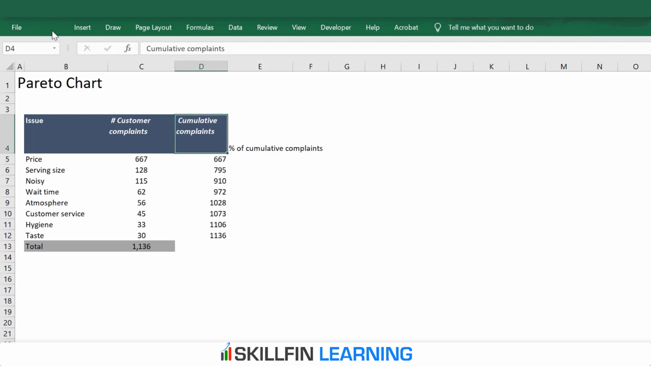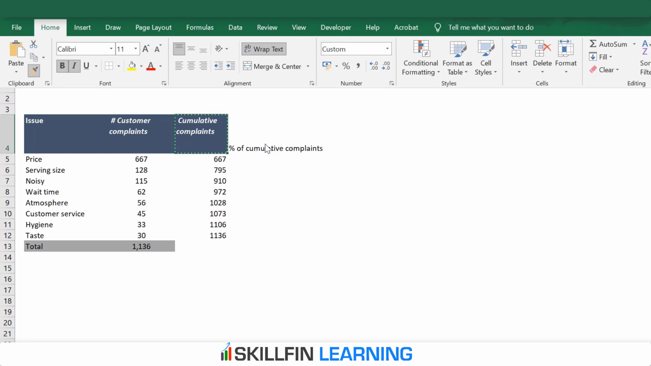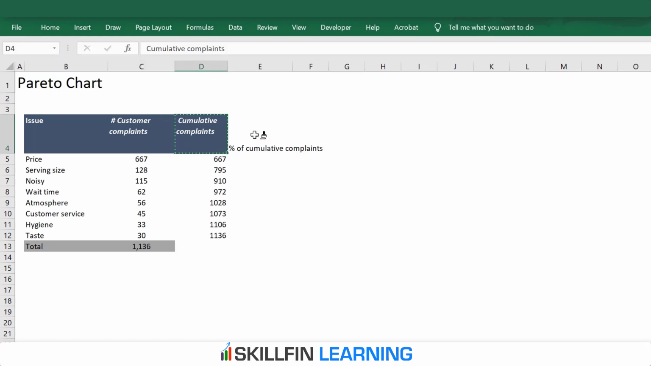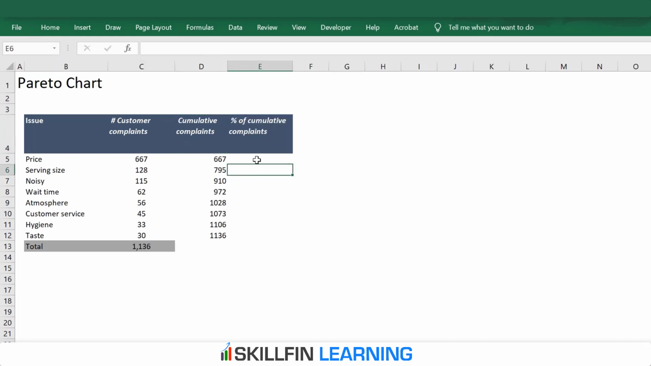Again, copy the formatting, go to Home, click on this brush and then click here. To calculate the cumulative percentage, we can calculate as D5 divided by C13. Fix C13 and click enter. Now Control C and then select the range and paste Control V.